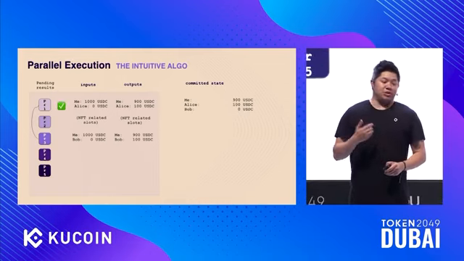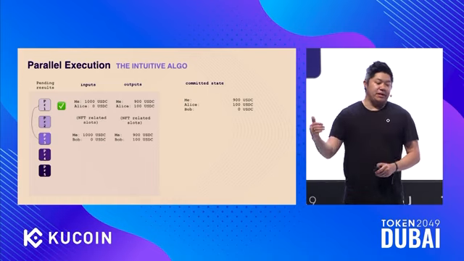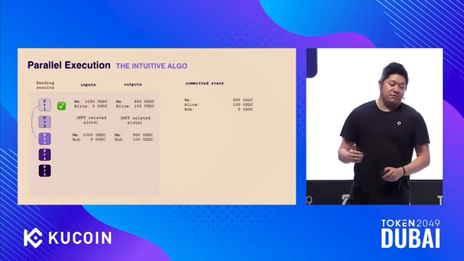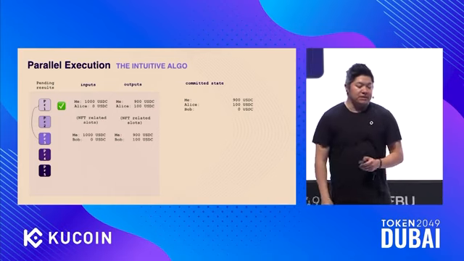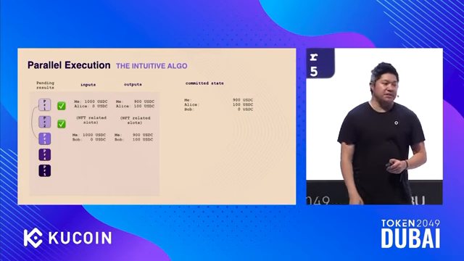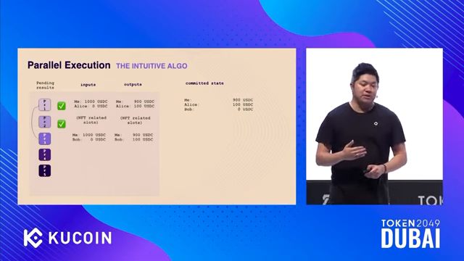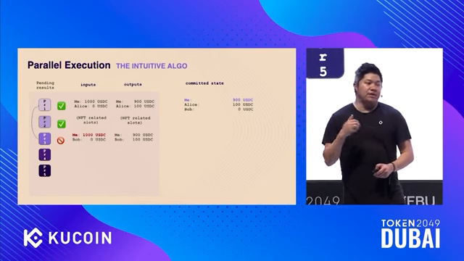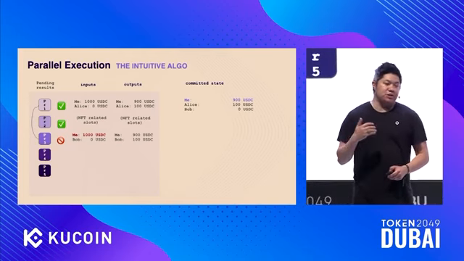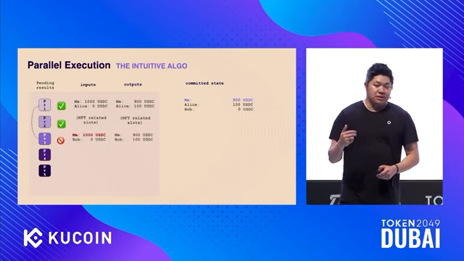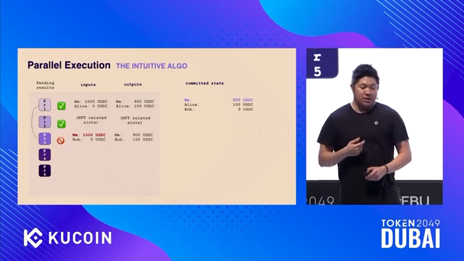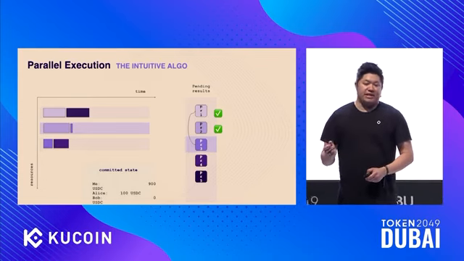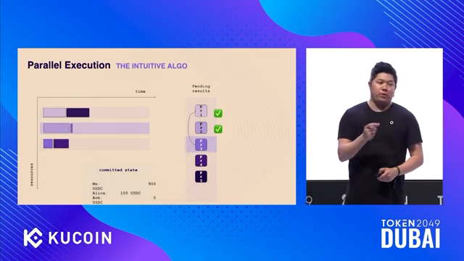The first one, which starts with me at 1,000, goes to me at 900, and starts with Alice at 0 and goes to Alice at 100. This is totally fine, so we can accept this one. The second one is totally unrelated stuff, so this is fine. We can accept this one. And the third one is bad because it had a bad input relative to what our new view of the state of the world is, which is 900 USDC for me. So we need to go reschedule this work.